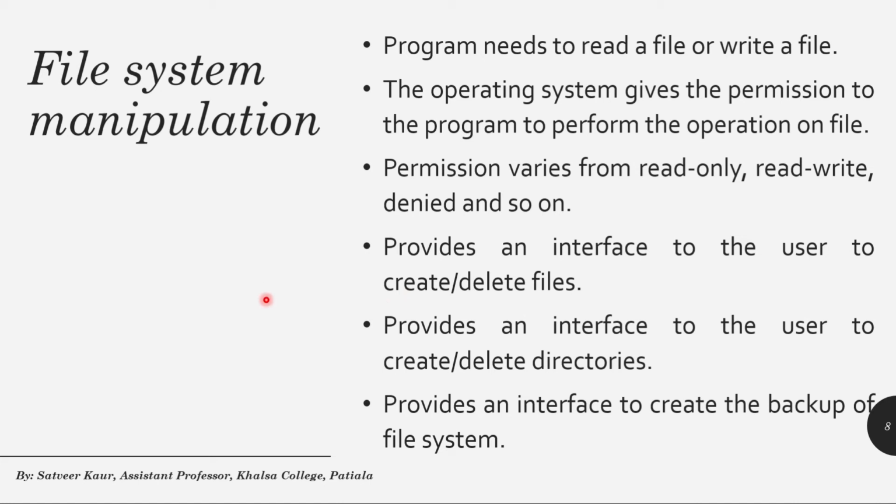It provides an interface to the user to create or delete files. It provides an interface to the user to create or delete directories. Directories, in simple language, are a folder or set of files. It also provides an interface to create a backup of the file system.